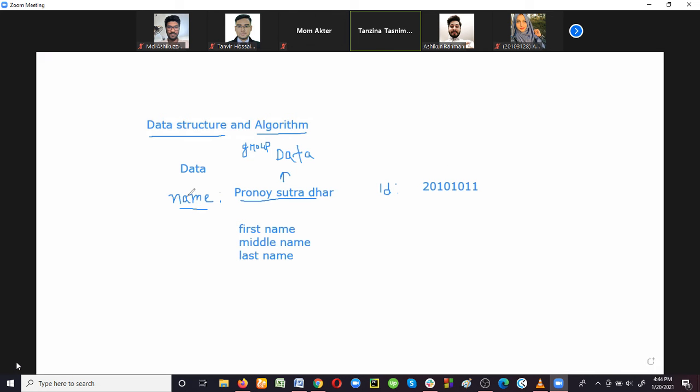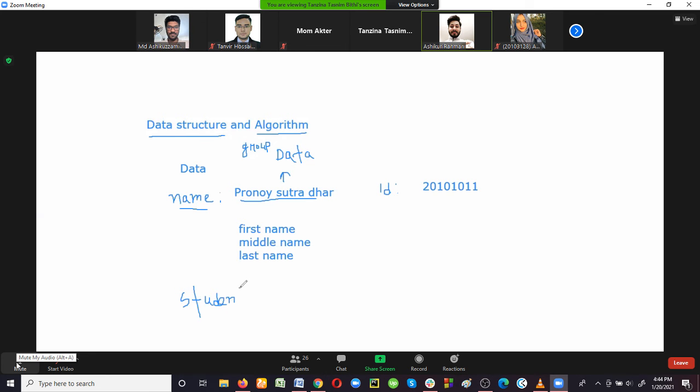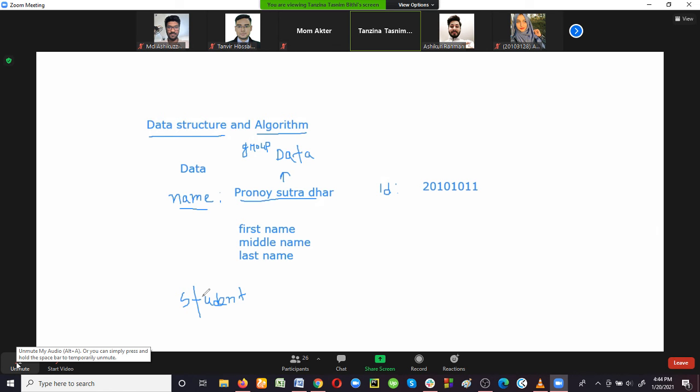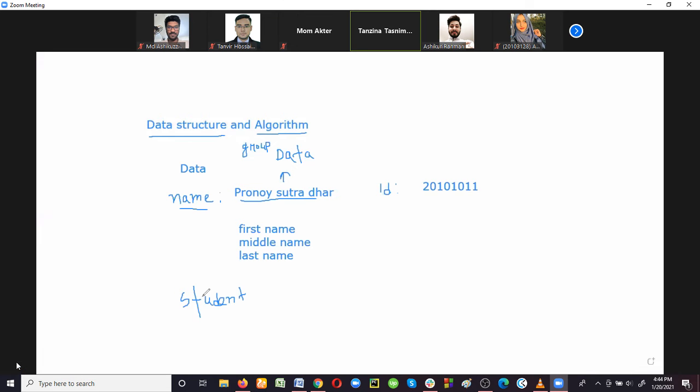attributes here, what is it, Ronoy Sutradhar? This is the name of a student. That means we are identifying a student, right? We are identifying a student by his name, right? So look at this student. Can you say it's an entity? You have heard this term in fundamental course, isn't it? You know what is entity, what is attribute, what is field, record, column, row, isn't it?